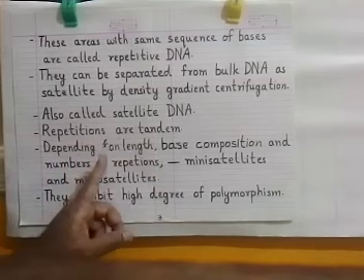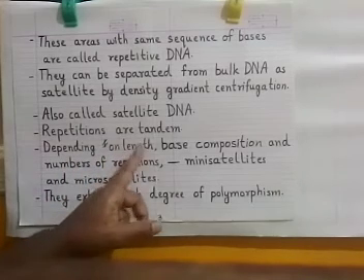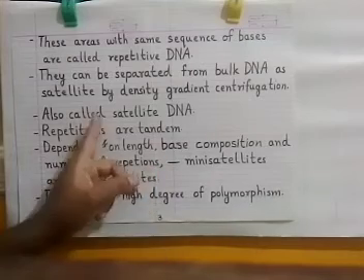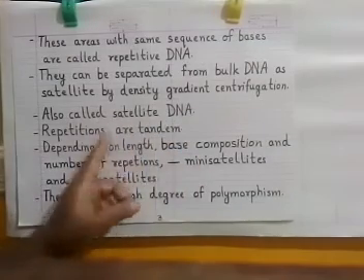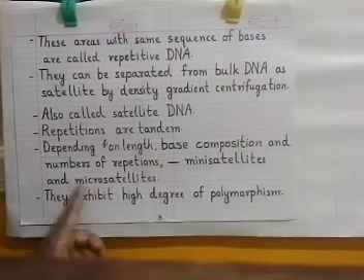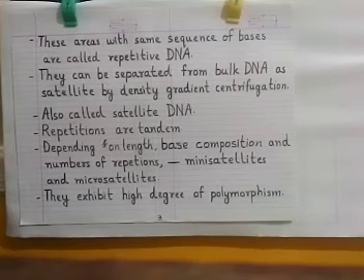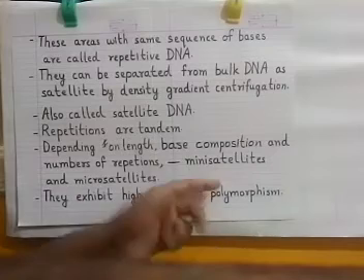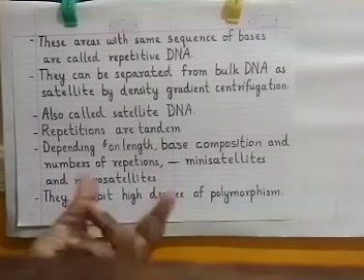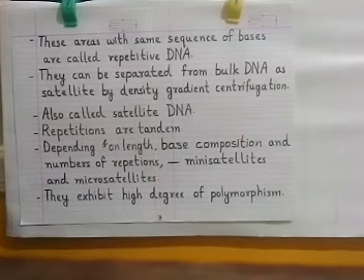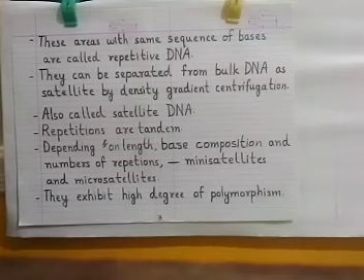So based on these criteria, length, base composition and number of repetitions, the repetitive or satellite DNA can be classified into 2 categories. One is minisatellites and the other is microsatellites. The difference being, minisatellites have segments which are longer in length, whereas microsatellites are repetitive DNA in which the segments are shorter.